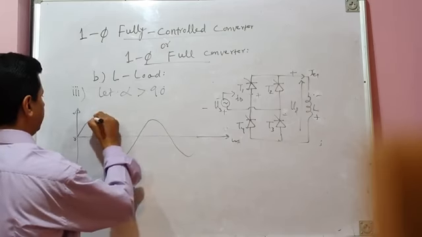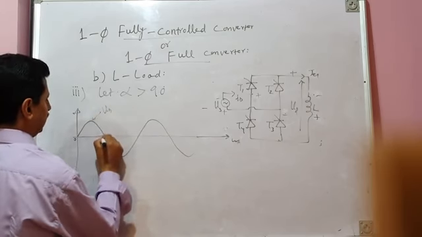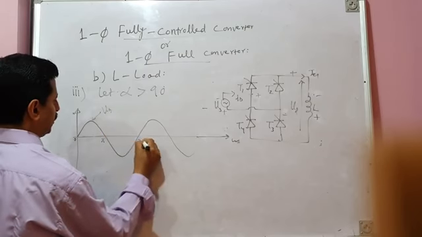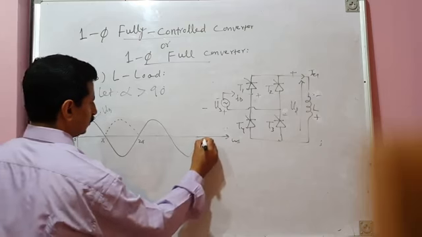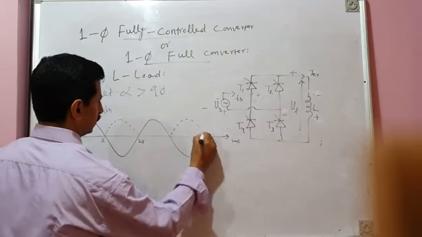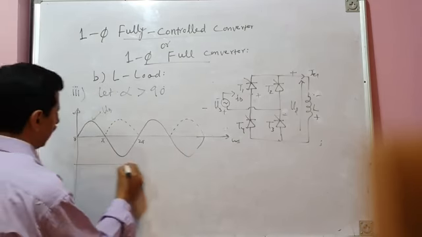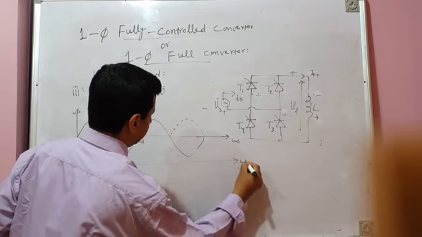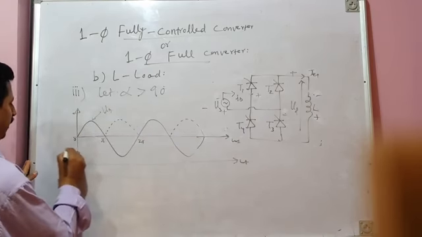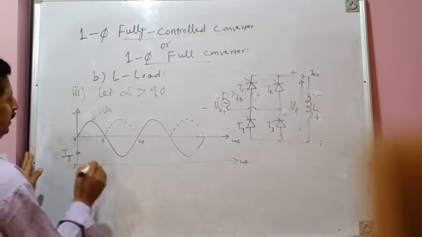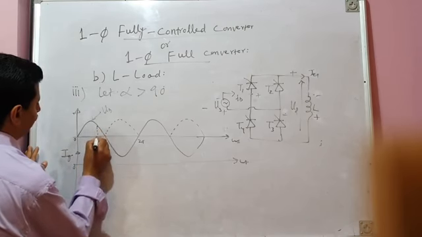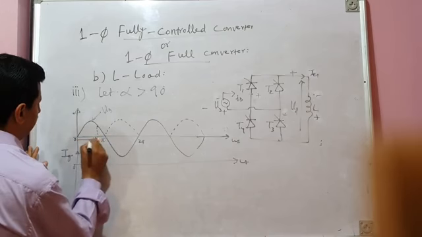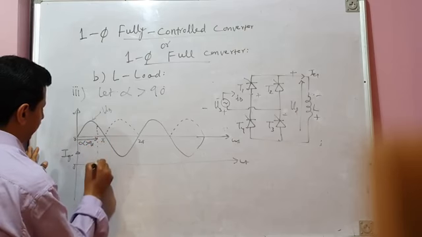This is the source voltage Vs, with 0, pi, 2 pi, and so on. Now I will show you the firing pulse pattern, assuming alpha greater than 90 degrees. Let's assume alpha is around 120 degrees, somewhere here.